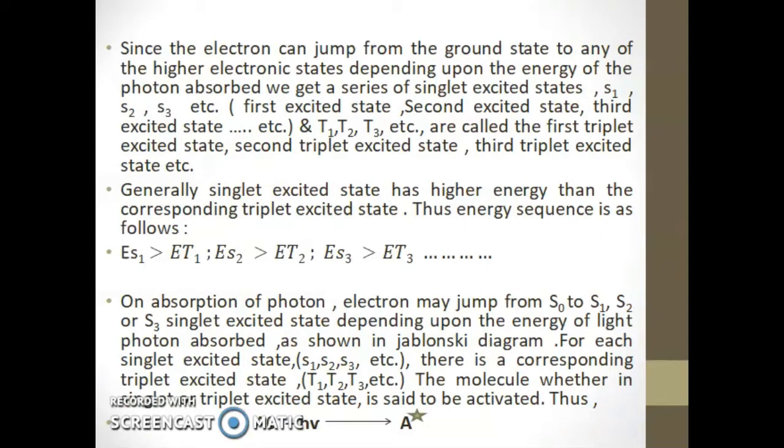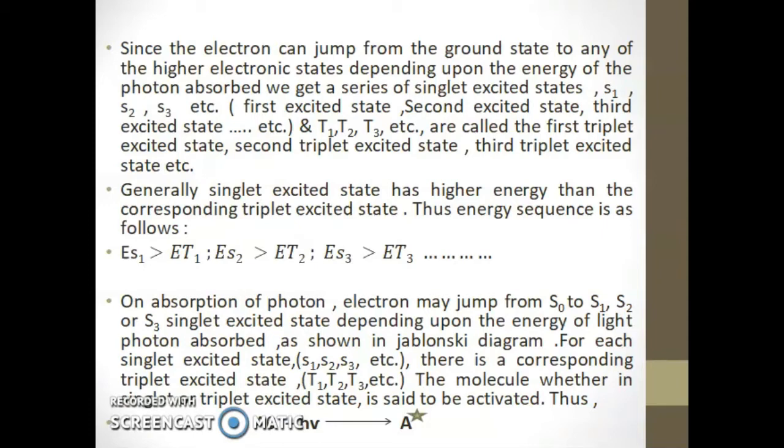Thus S1, S2, S3 are known as the first, second and third singlet excited states. Similarly, T1, T2, T3 are called the first, second and third triplet excited states.